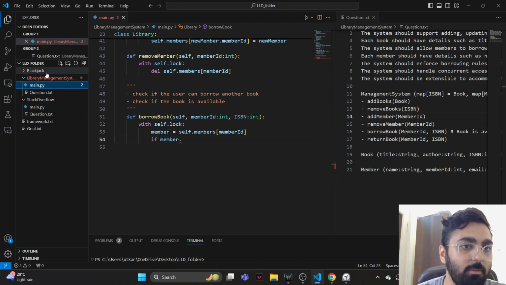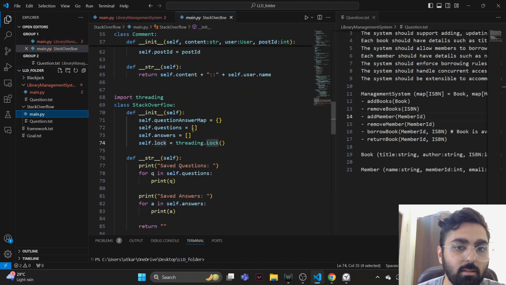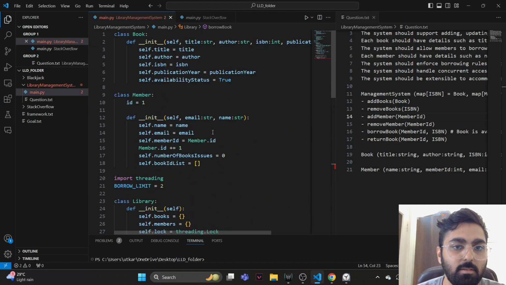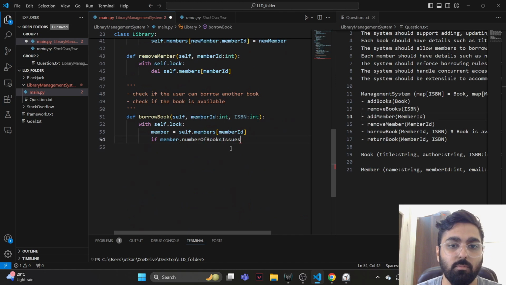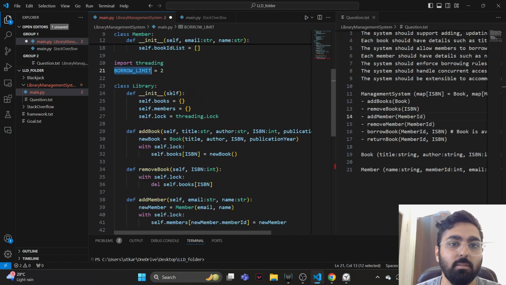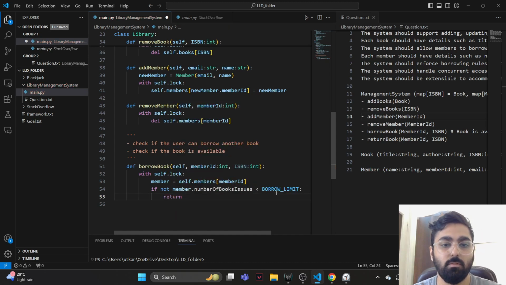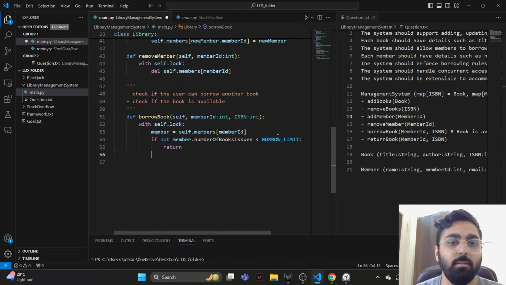The problem is the prompts, it's on 2 only, right? Should have worked. Number of books issued is strictly smaller than the borrow limit. If not, then just return, right?